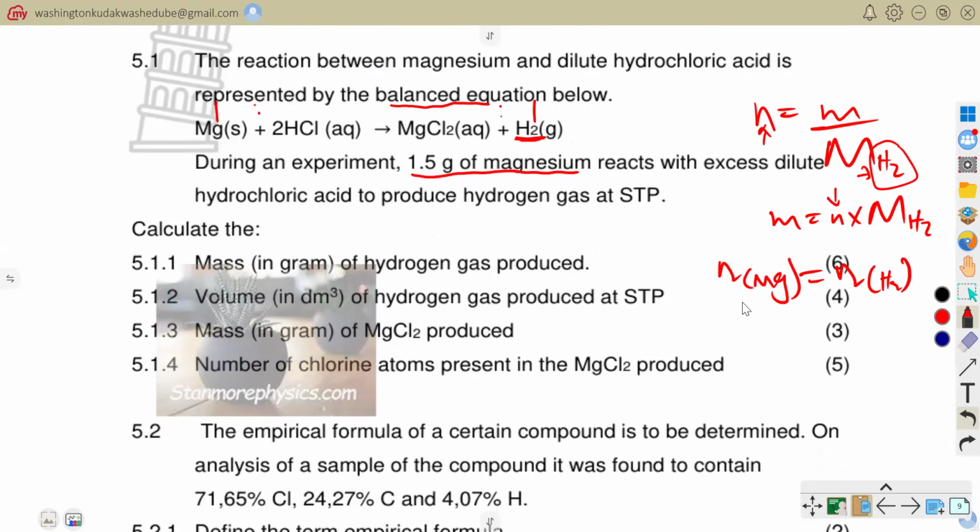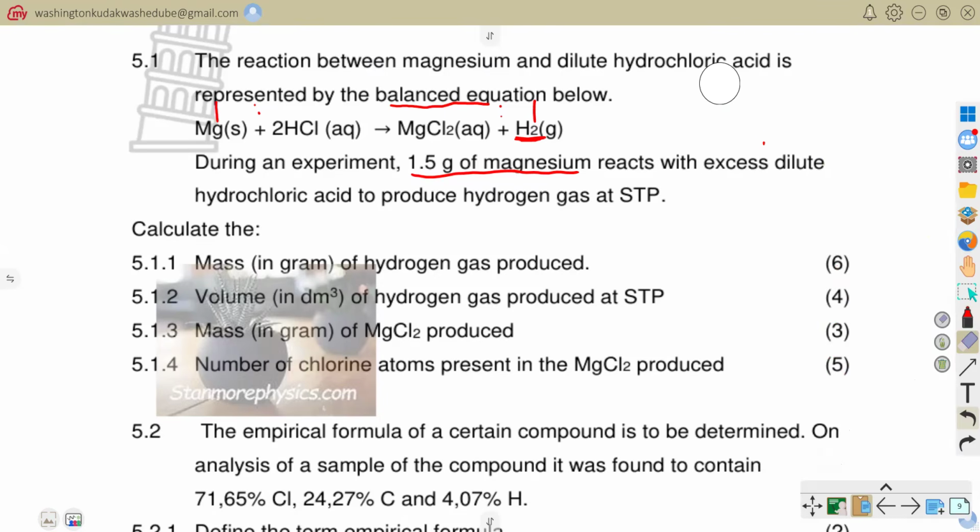So my number of moles of magnesium, how am I going to determine them? I'm going to use the mass that is given divided by the molar mass of that magnesium. So just allow me to create space so that I can do what I've just explained. And that is how we determine the mass of our hydrogen gas that is produced.